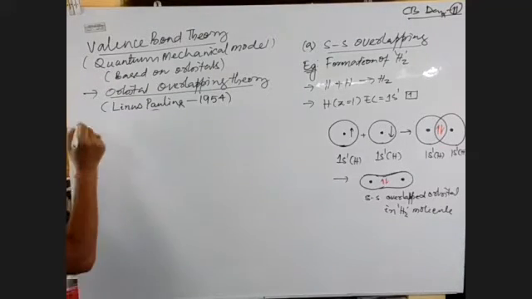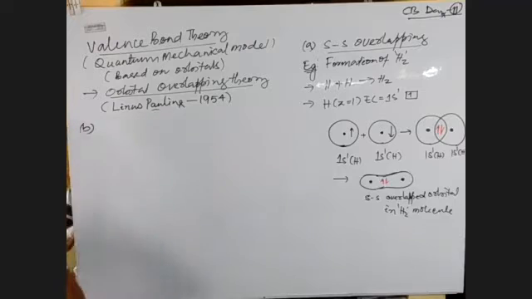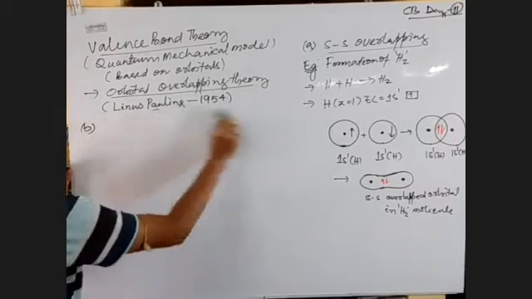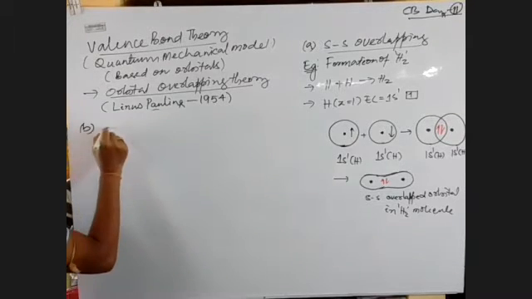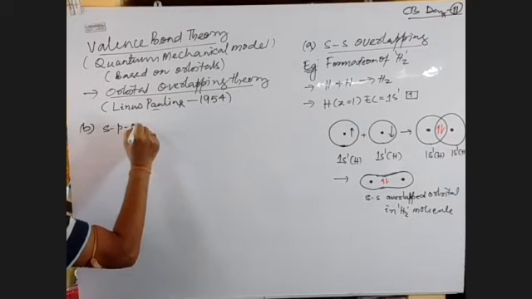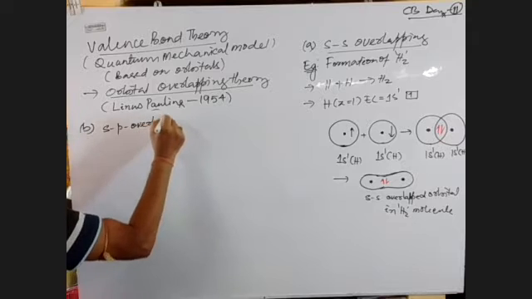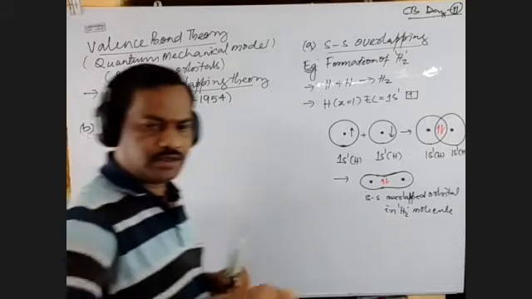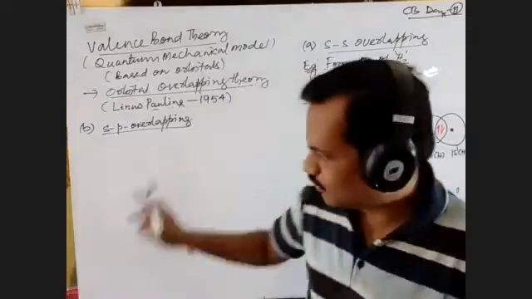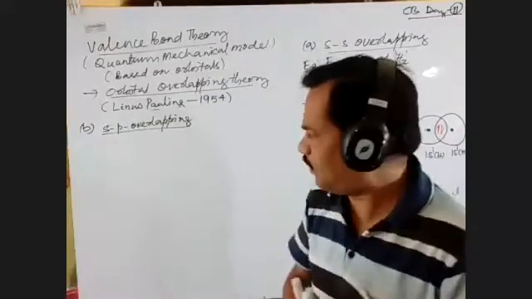So s orbital of one overlaps with the p orbital of another one.